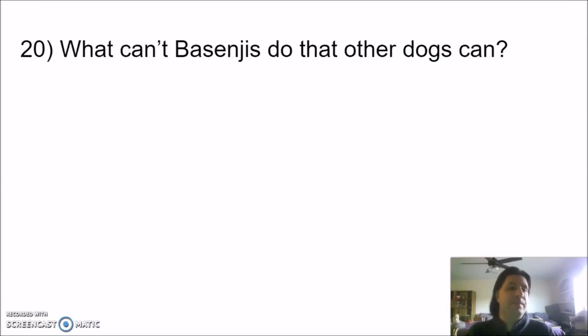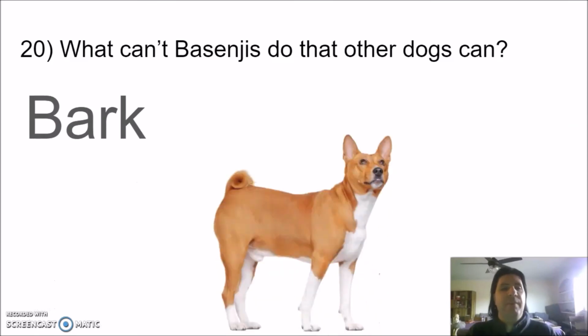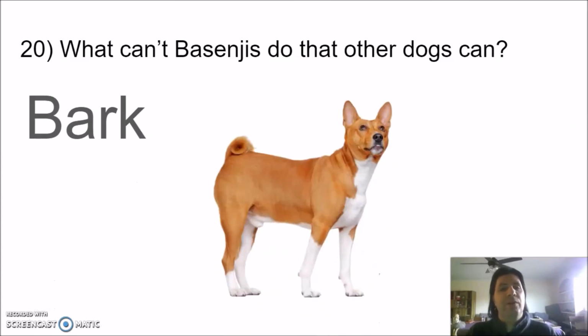Number 20. What can't Basenjis do that other dogs can? The answer, Basenjis can't bark. They call Basenji the barkless dog. But even though it can't bark, it can be very loud. They can howl and squeal and make all other sorts of noises. So don't get a Basenji just because you want quiet.